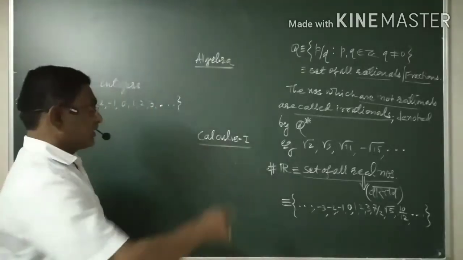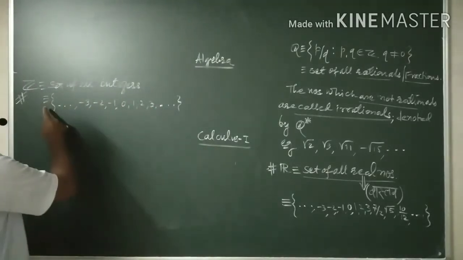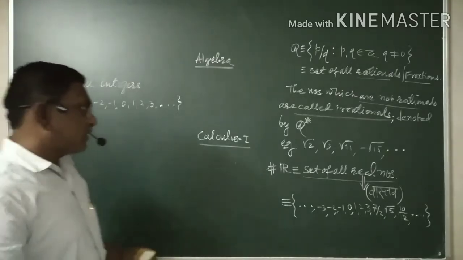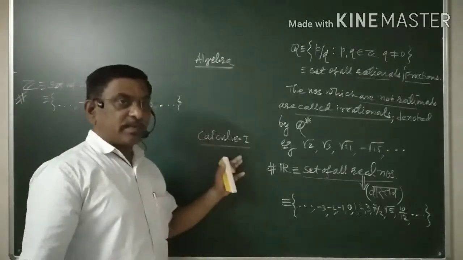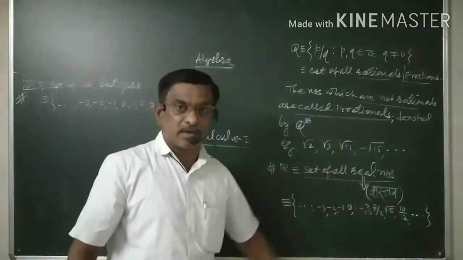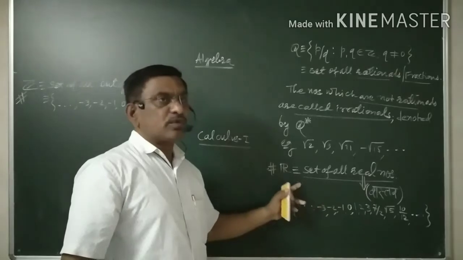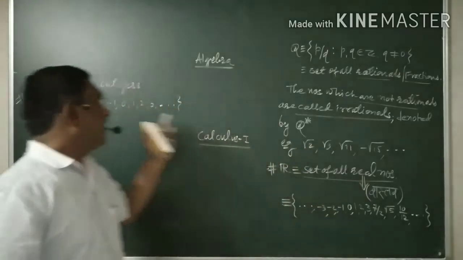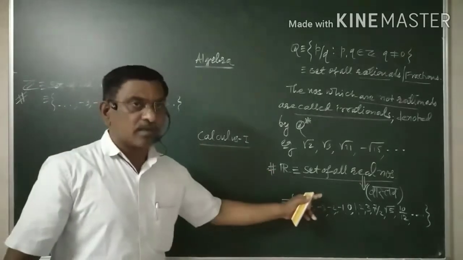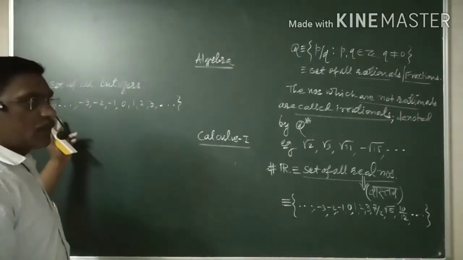As far as paper number 1 is concerned, chapter number 2 is the integers. As far as paper number 2 is concerned, unit first is the real numbers. In detail you need to study the real numbers and the integers.